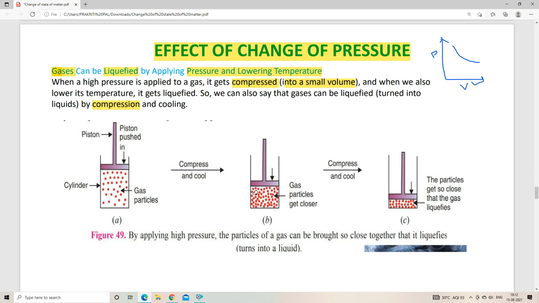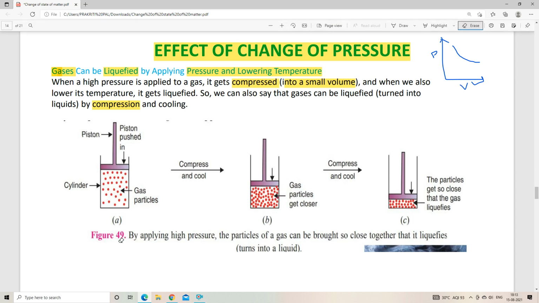After some time we will see that the particles get so close that the gas can liquefy, or the particles of the gas will become so close to each other that there will be a high intermolecular force of attraction, or high cohesion force, as compared to the particles in gas. As a result of that, the gas will be liquefied. So that is how we can convert gas into liquid, or liquefy a gas, by applying pressure.